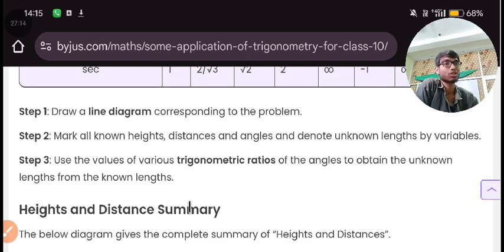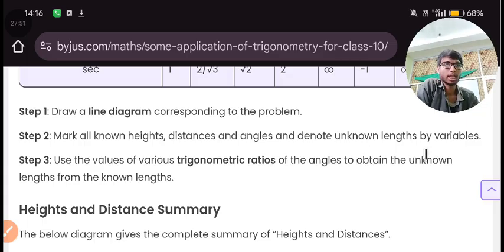Let's see what is the process of solving a question. First step is to draw a diagram. Draw a line diagram corresponding to the problem. Mark all the known heights, whatever you know with the help of the question. Just draw height, distance, angles. If you don't know the distance, just avoid it right now. And whatever you know, if you know the measure of this line is something, just write that measure on that line. This is just a step to solve the problem.